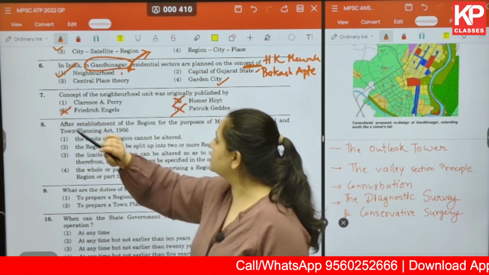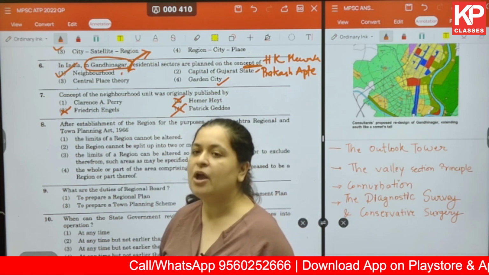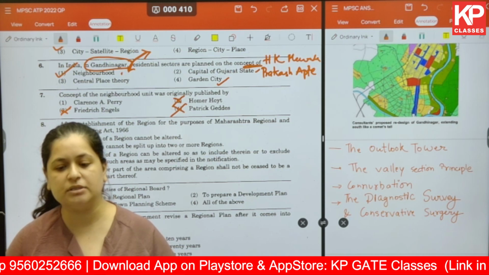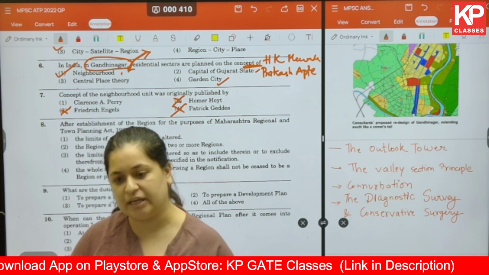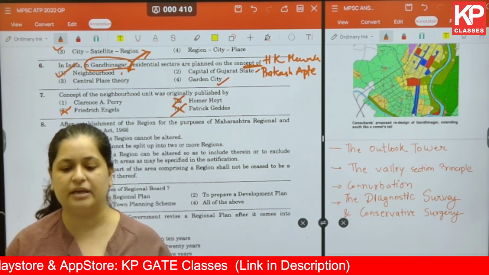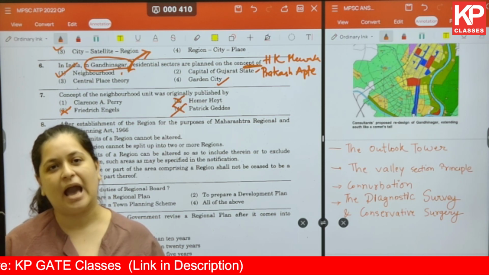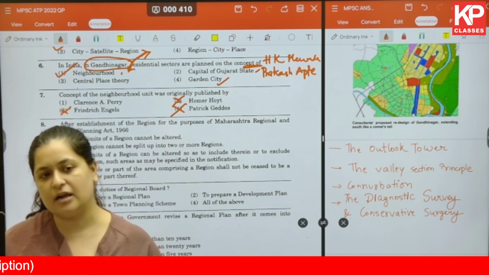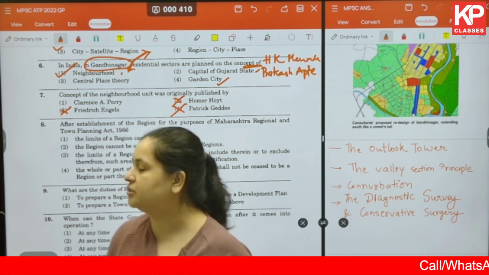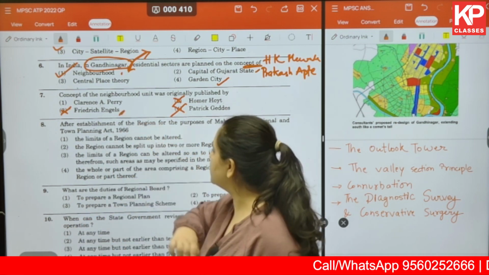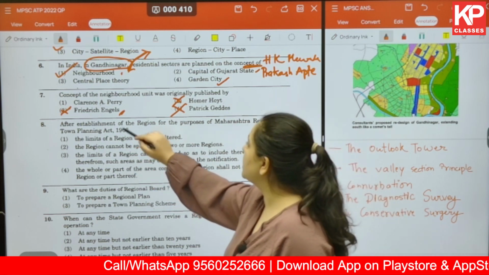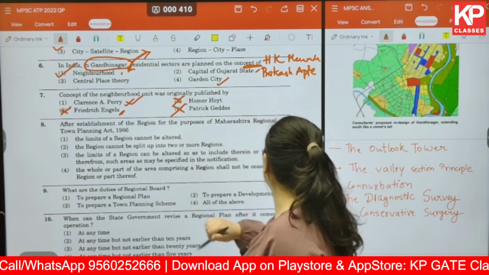Friedrich Engels is also not the correct answer. Friedrich actually worked a lot with Karl Marx, and he was a socialist thinker, and he believed that capitalism is very exploitative in nature and alienated to the working class. So there are a lot of concepts given by Friedrich Engels. You can look into that as well, but that is not the correct answer as far as your neighborhood concept goes. The answer is Clarence Perry.